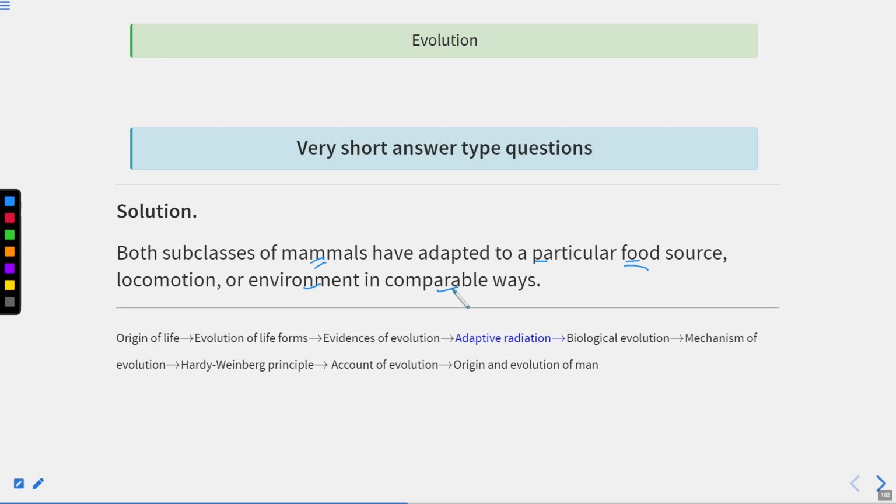So both of these mammals have adapted to what? To a particular food source, locomotion and environment. They feed on the same food, their locomotory habit is same, and the environment is also quite similar. So they have adapted to these conditions.